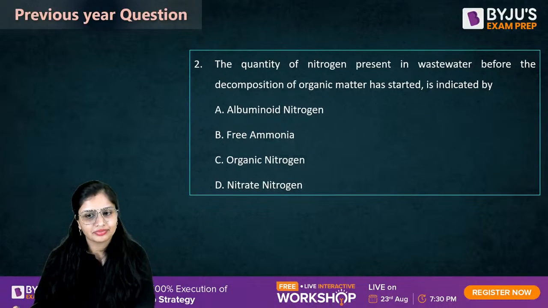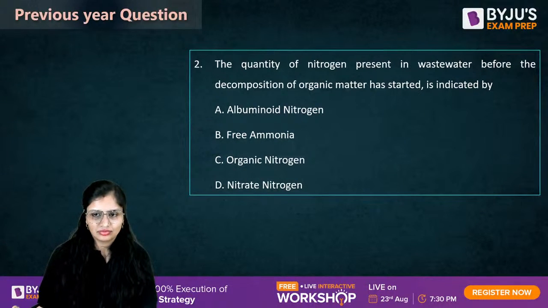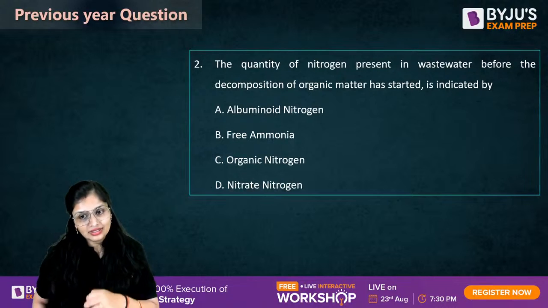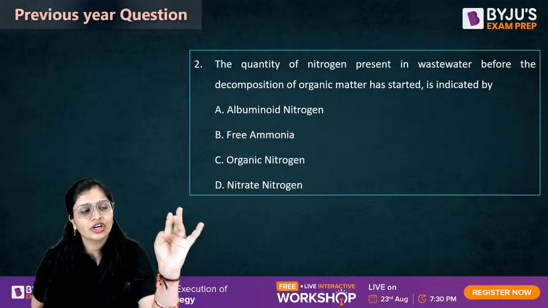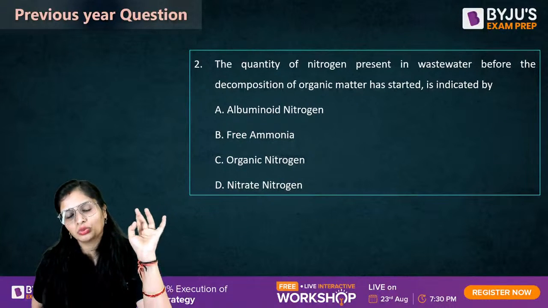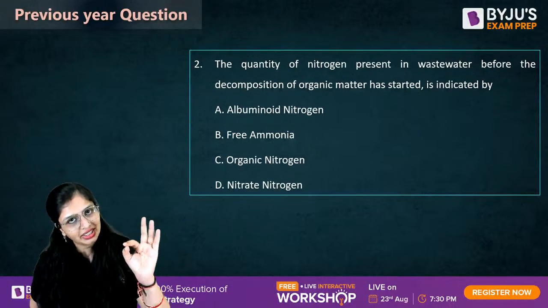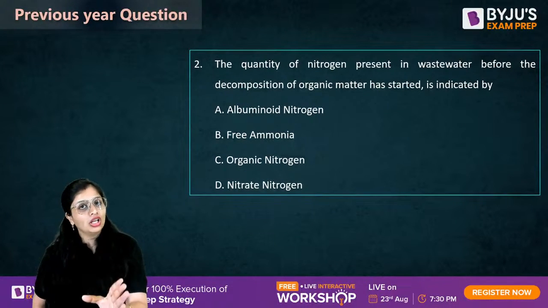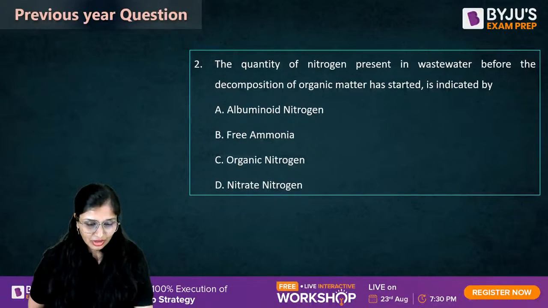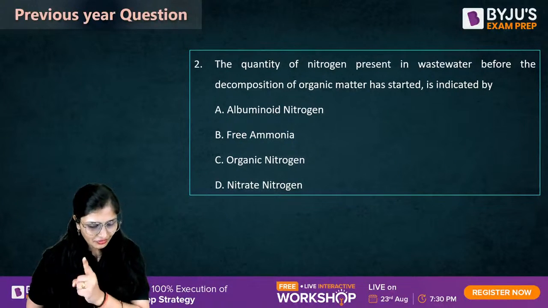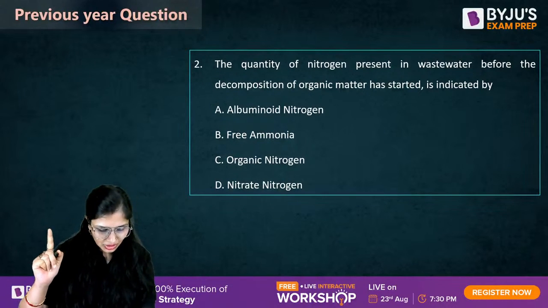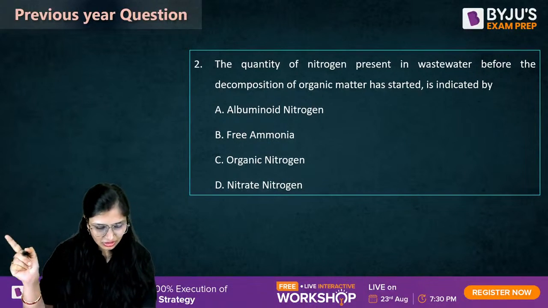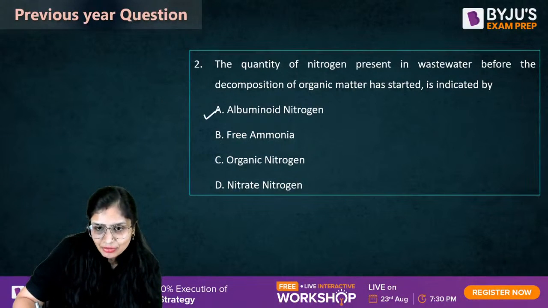Come on guys. See, very important. What does free nitrogen indicate? What does albuminoid nitrogen indicate? What does nitrite indicate? What does nitrate indicate? You need to remember all of these along with the limits. 2A. Very good. Very good, Divyanshu. And Anmol also said this one. Good, Arun. It is albuminoid nitrogen.